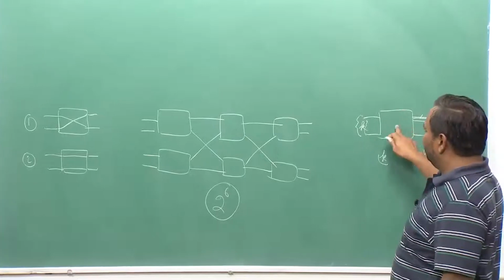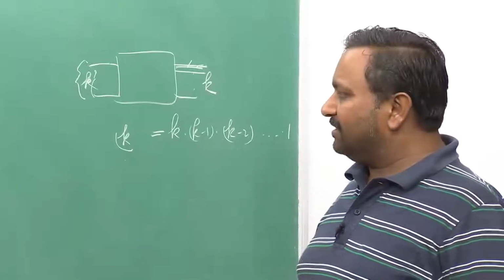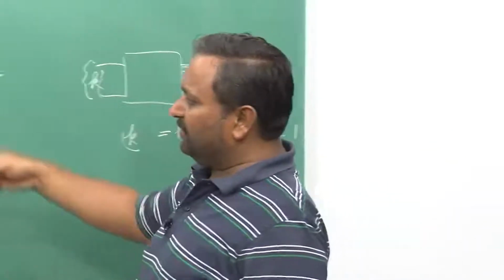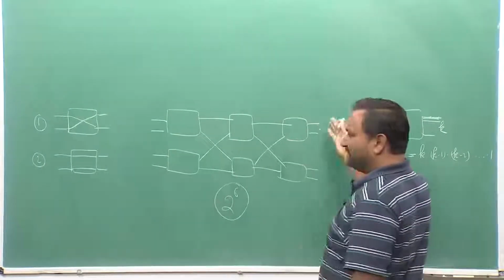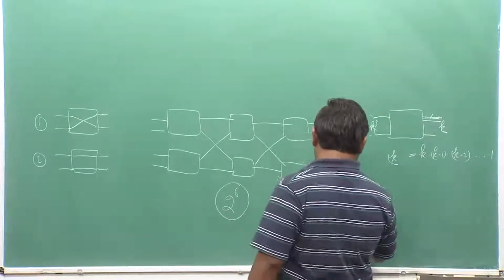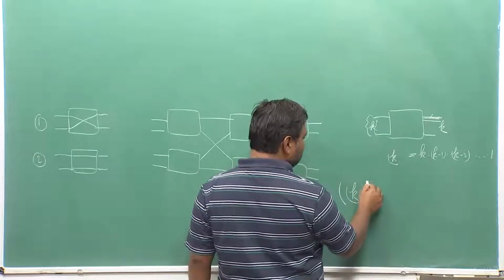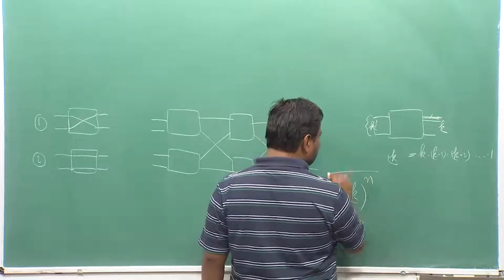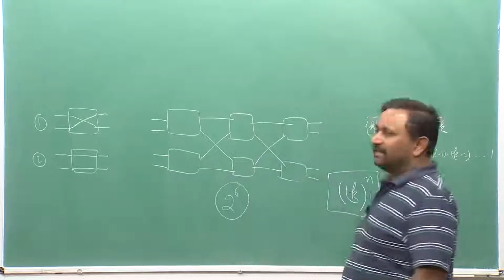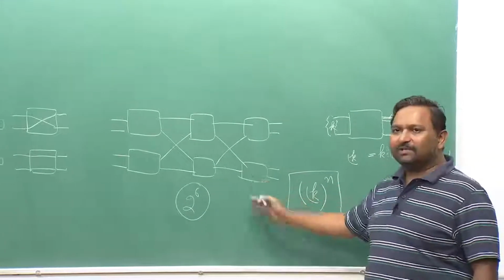And if you are using such switches, say some number per stage, you can estimate the total number of switching elements. You will end up with k factorial raised to the power n, where n is the total number of switching elements used. These many possible configurations, or states, are there. Even this network actually has 64.